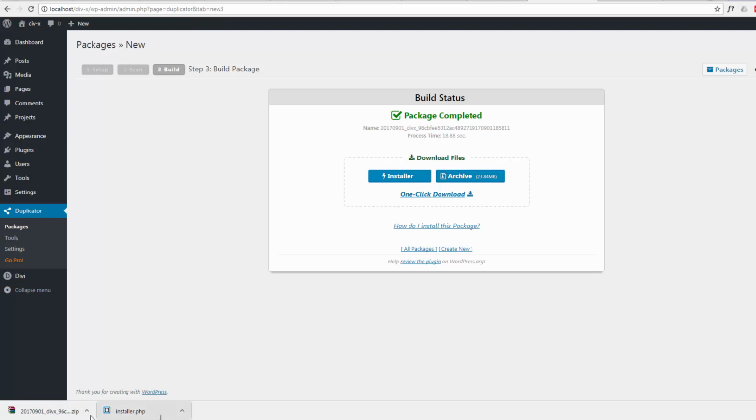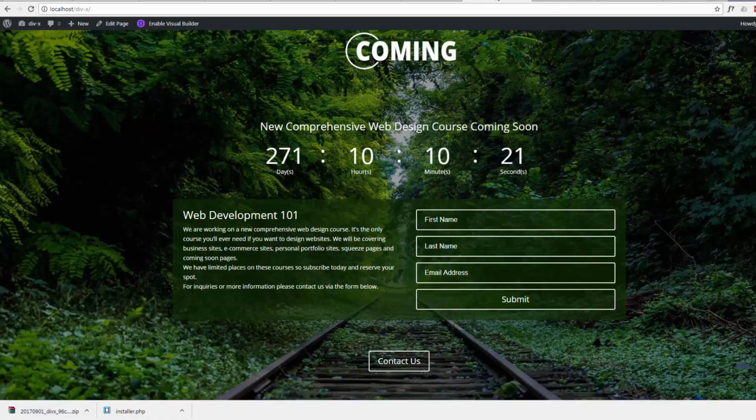Now we have our installer files. This is all we need to actually restore our site. So what I'm going to do, here's my website. I'm actually working on a local host here, which is on the local machine, but it's exactly the same if you're working on an online site. I'm going to get rid of everything that's on this site.